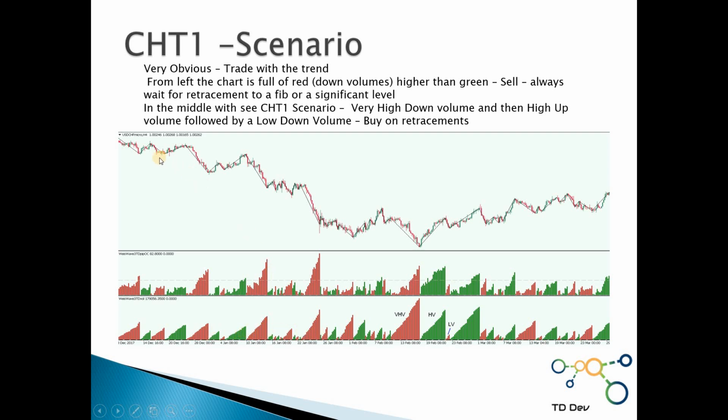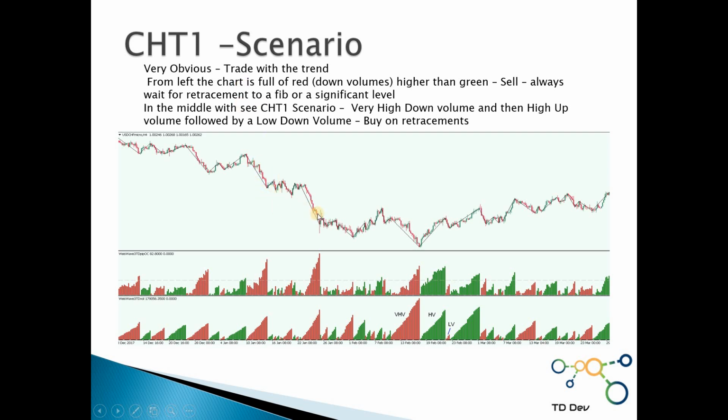So it's very easy to see we are in a downtrend and we can trade on a retracement. For example, this point here is probably close to a fib retracement or even previous support. So having in mind the background, which is the red waves, the down waves, we will go for a short position here.